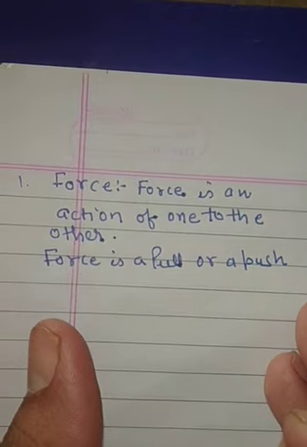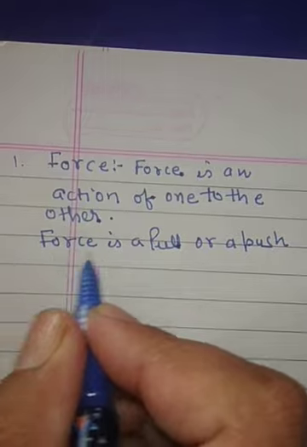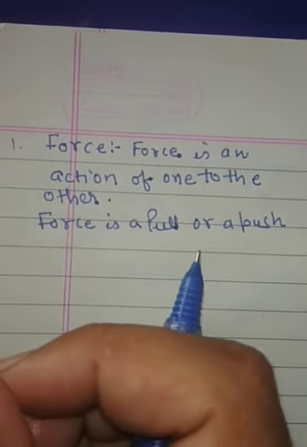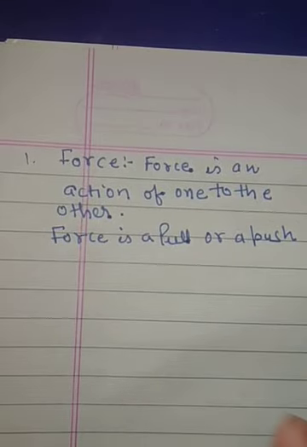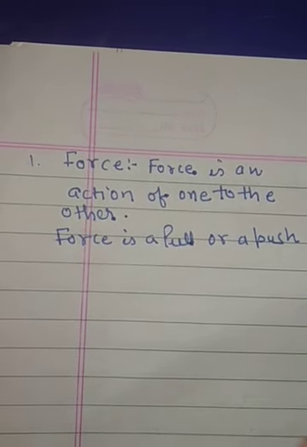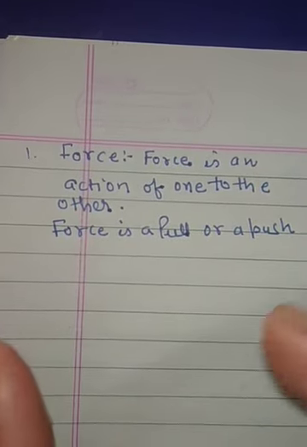So we can say force has a sense of direction also. It means that we can apply the same amount of force in different directions, producing a direction effect.